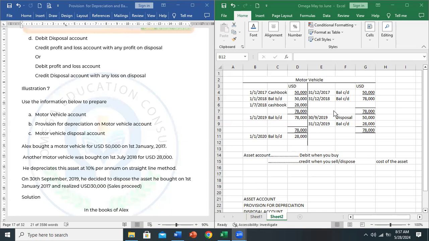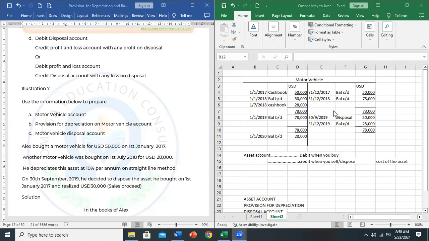After closing it, you go to the next year. In some questions, you'll be given the useful life. In some cases, you won't be given the useful life. But in this case, let's say the useful life was like 3 years. So the first year, if no activity was performed on it, you close it.